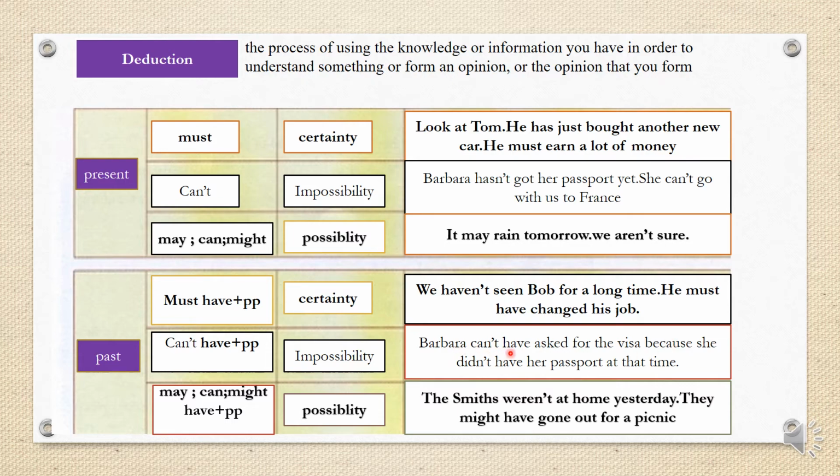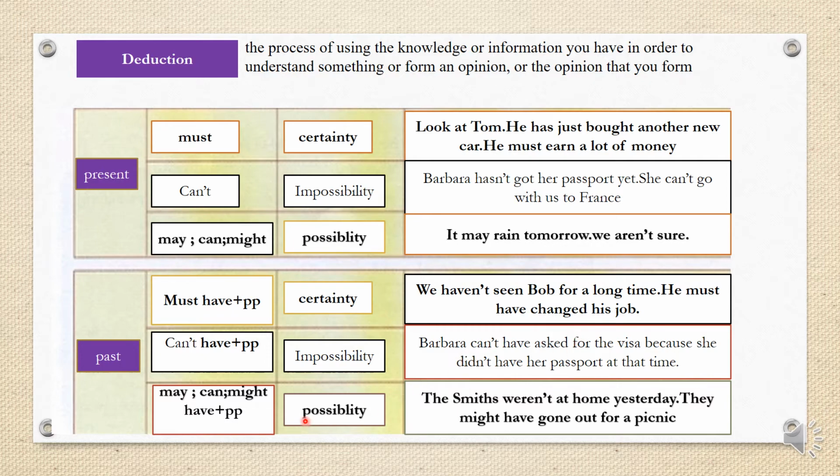Or Barbara can't have asked for her visa because she didn't have her passport at that time. We talk about an action that happened in the past, and even the impossibility should be in the past. Barbara can't have asked.